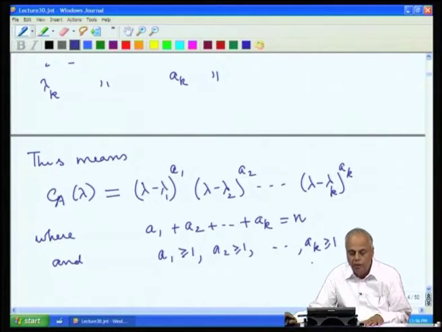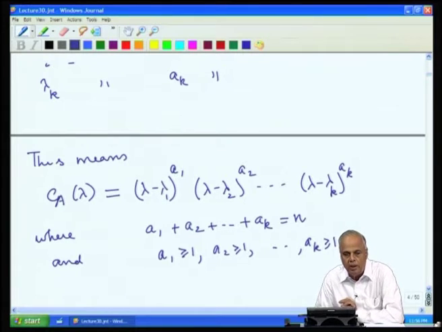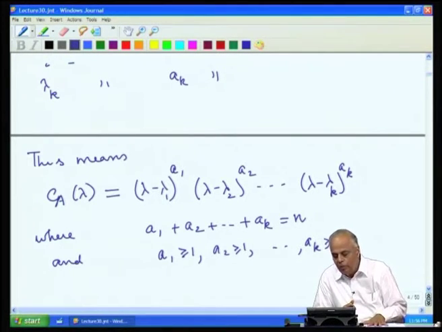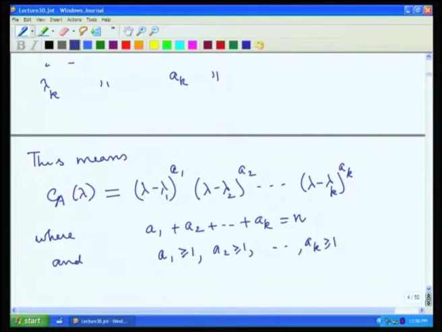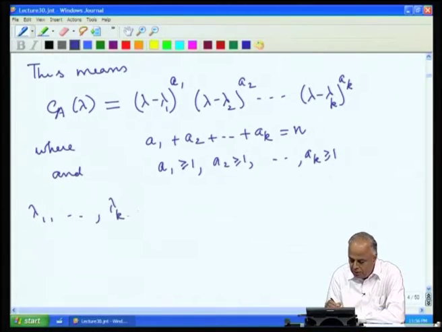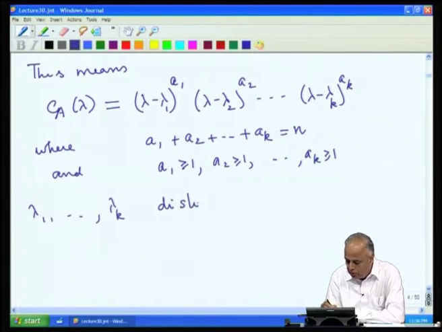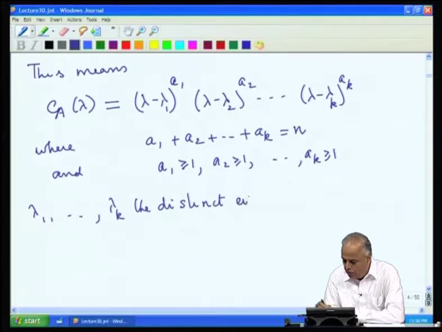Therefore, if lambda 1, lambda 2, ..., lambda k are the distinct roots and their multiplicities are a1, a2, ..., ak, then the characteristic polynomial has the standard factorization, and these are the distinct eigenvalues of A.